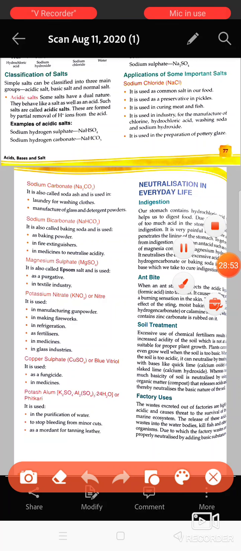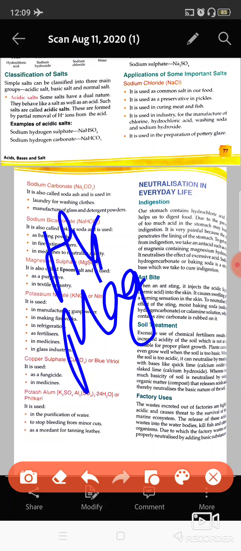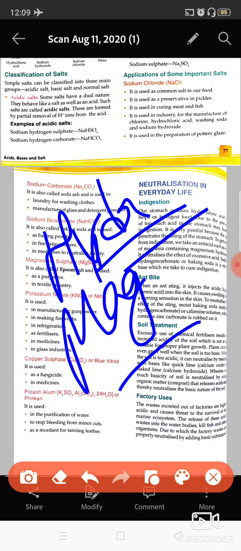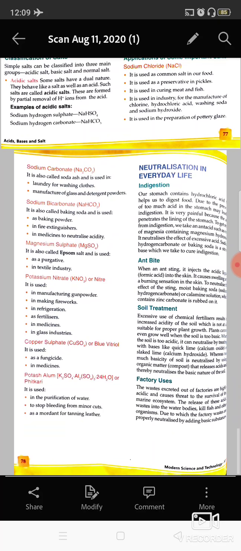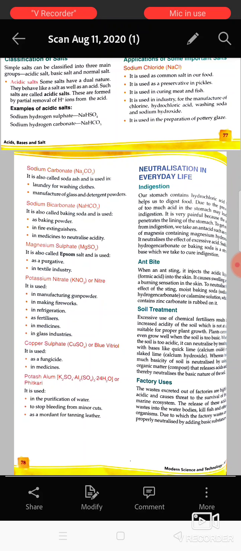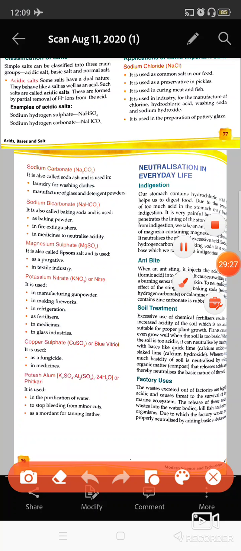To cure this, you get some medicines, like Digene, in which magnesium hydroxide is present, and this is basically a base which neutralizes the acid, and you get relief. Other than that, you can take sodium bicarbonate, that is baking soda, which works in the same manner. Ant bite: if any ant or insect bites you, you are going to have some swelling on that area.